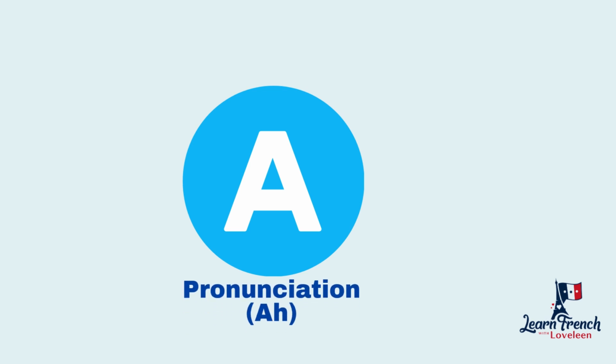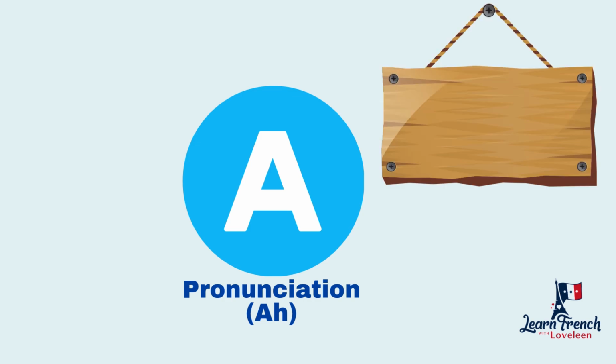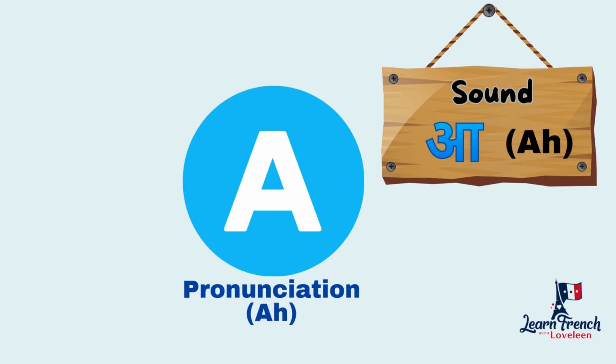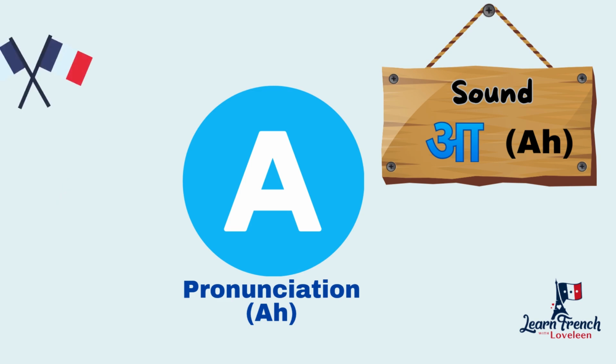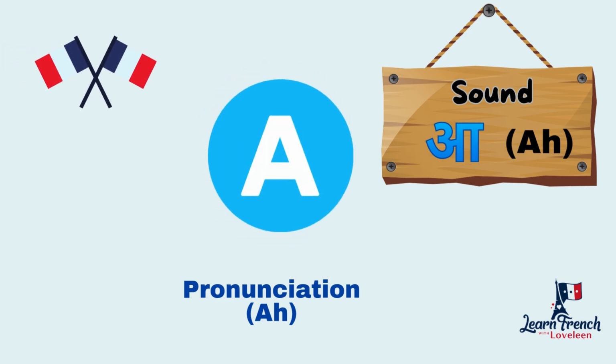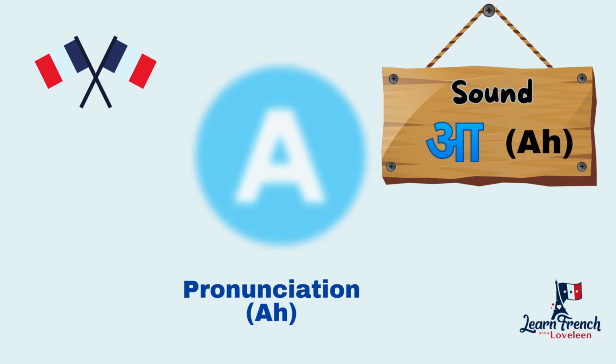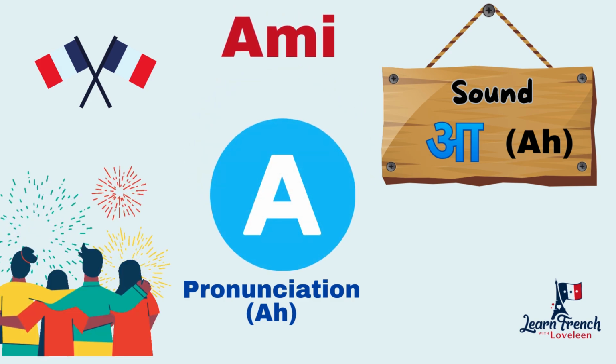Okay, so the first letter is A. Yes, this is the name of the letter, that is A. And the sound of the letter? That is also A. Like in English language we say A, in French we have A. And like in English language we say apple, A is the sound of the letter. But in this French language, letter A has the same sound, that is A. Just like ami. Ami means friend.